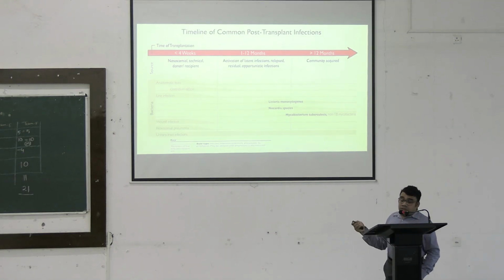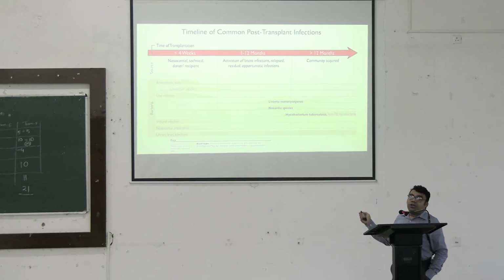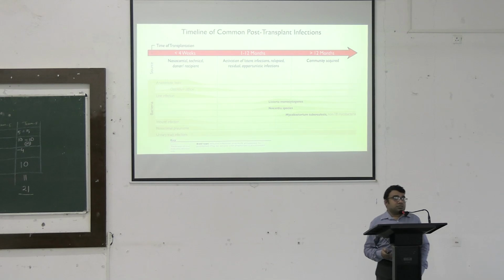However, again, when the patient goes back to his or her home, then we can find various community acquired infections. Now please take a note of these infections. What we can find are some of the very uncommon infections like listeria, nocardia, and mycobacterial diseases. So these bacterial infections are more commonly associated in the post-transplant period, ranging from about 1 month to 12 months time period.